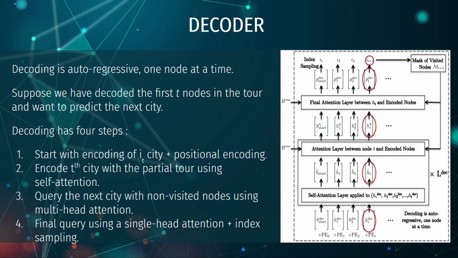Now, moving on to the decoder, the decoding is done in an autoregressive manner, one city at a time. Suppose we have decoded the first t cities in a tour and we want to predict the next city. The decoding process would have 4 steps. Part 1 would be to start with encoding the city i_t and positional encoding. Part 2 would be to encode the t-th city and the partial tour to itself using self-attention. Part 3 would be to query the next city with non-visited cities using multi-head attention. And finally, part 4 would involve generating the final query using a single head attention and index sampling.